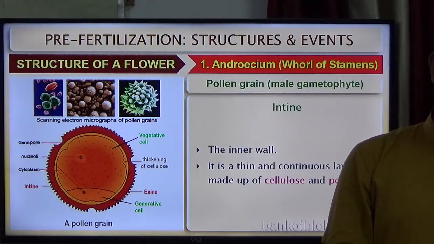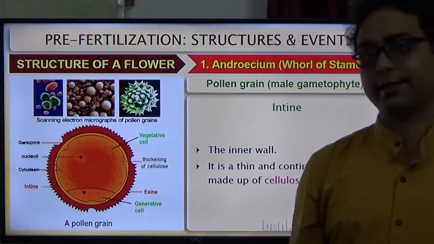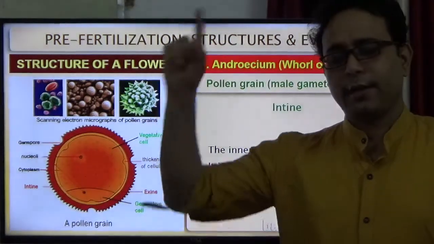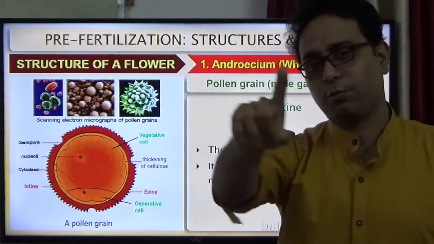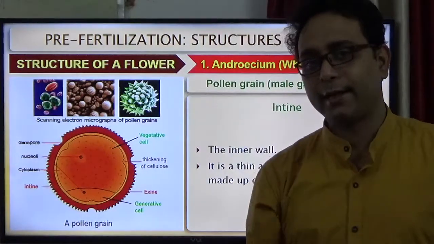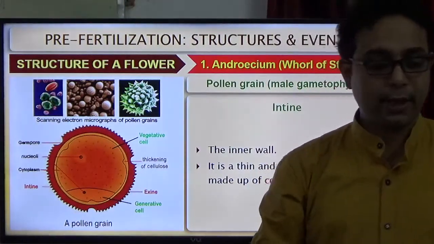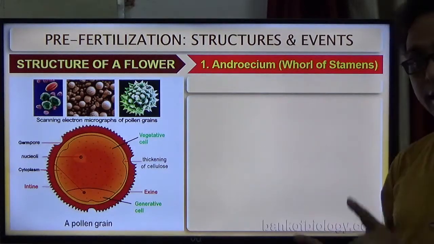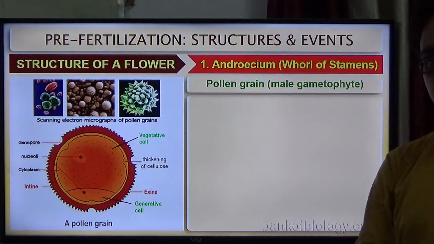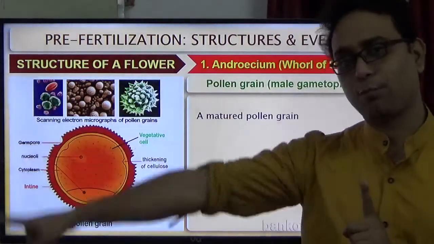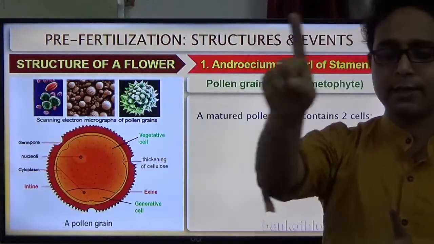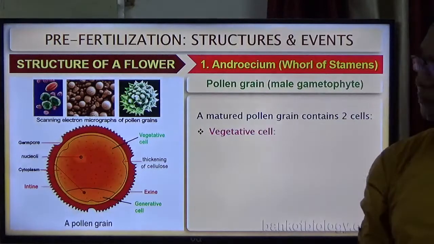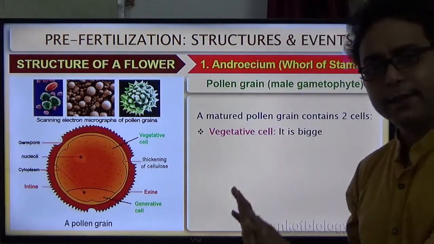But which chemicals does it contain? This is the most important part. The exine layer contains sporopollenin. The intine layer contains cellulose and pectin. It is a very important question from the NEET point of view. Exine, sporopollenin; intine, cellulose and pectin. With this, we complete the layers.